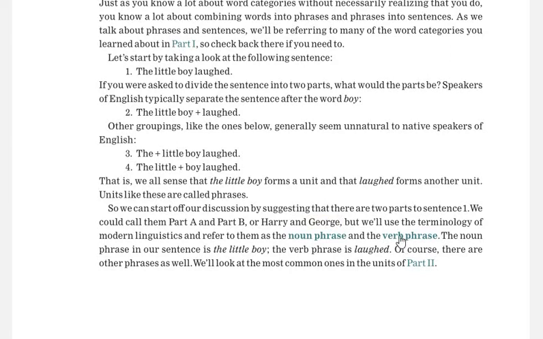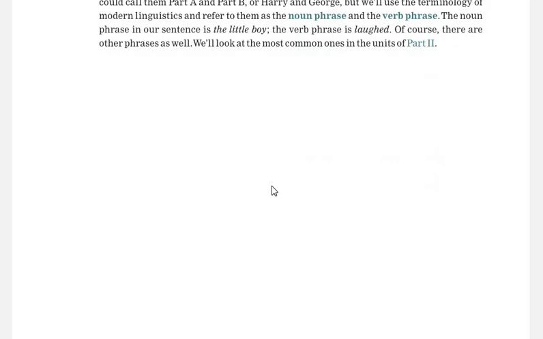But the exact terminology used in grammar is noun phrase and verb phrase. Noun phrase means the name of the person or the subject, and verb phrase means there is some verb in this part.